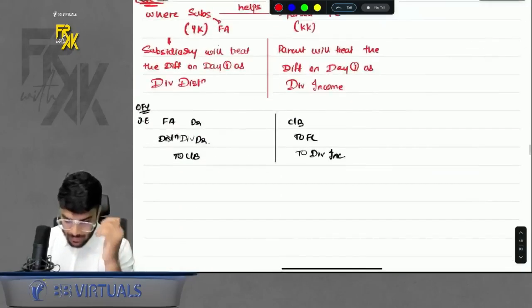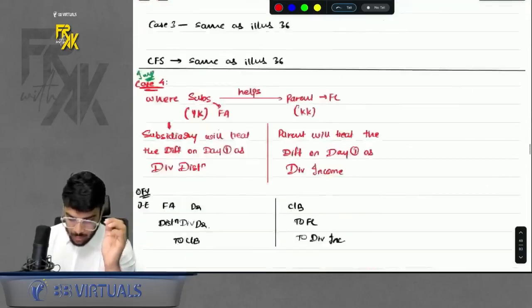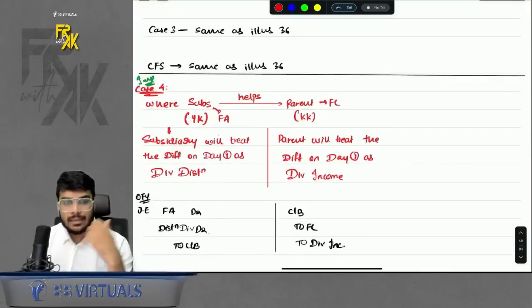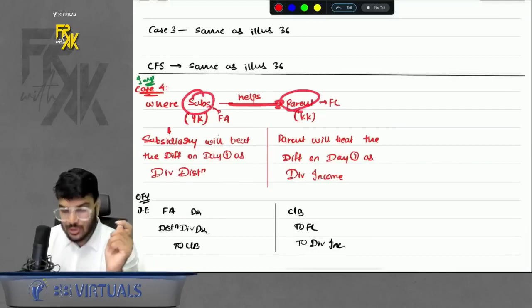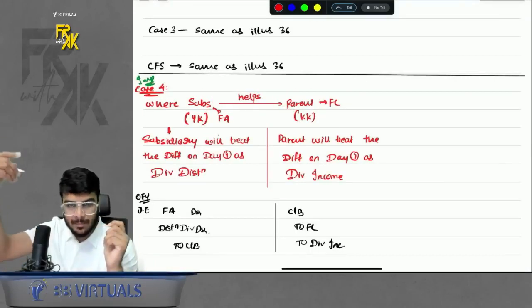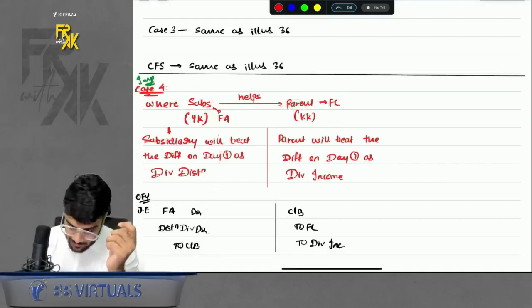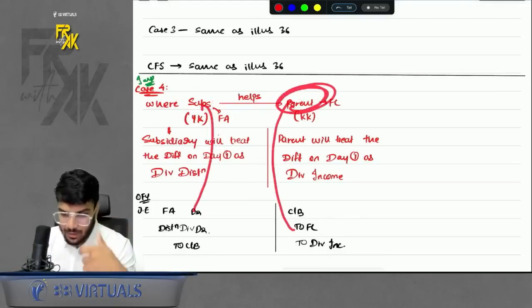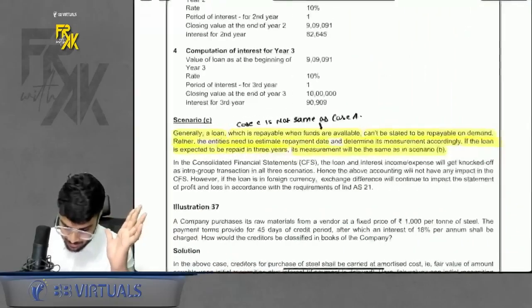The second thing that was different in question number 8 was that it also asked, what if instead of parent helping subsidiary, subsidiary was helping parent? I have already discussed it in the summary part. If subsidiary helps parent, the difference will be dividend distribution for subsidiary, and for parent it will be dividend income. Simple. Amounts are not given, only this theory you have to write. That's it in question number 8.